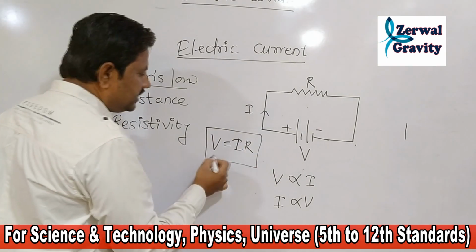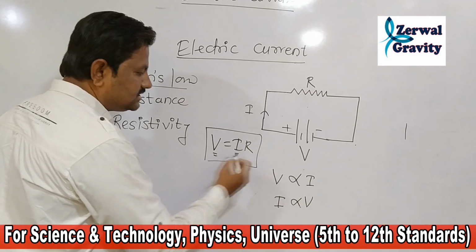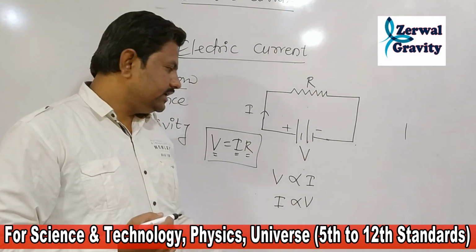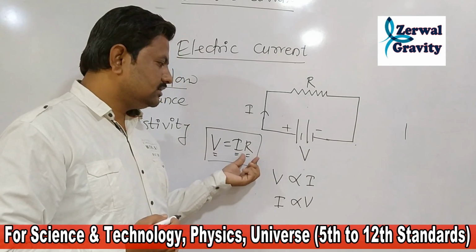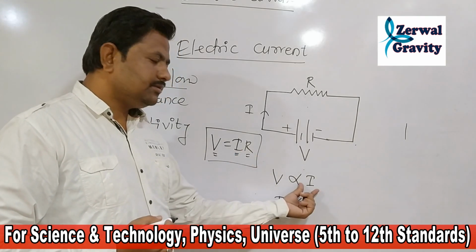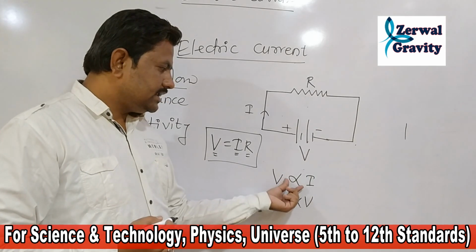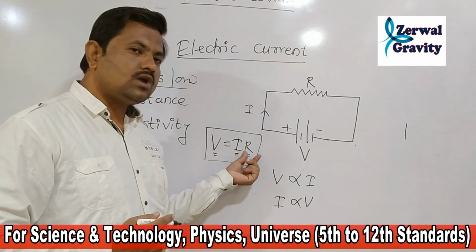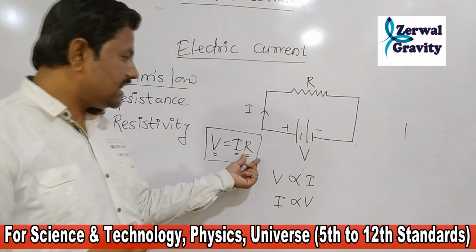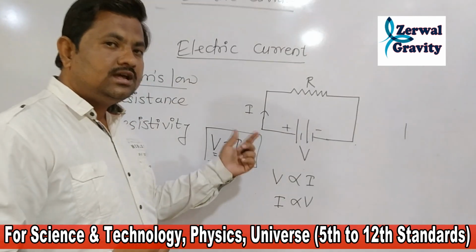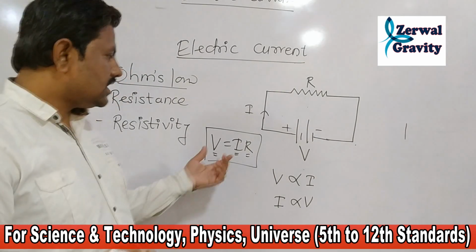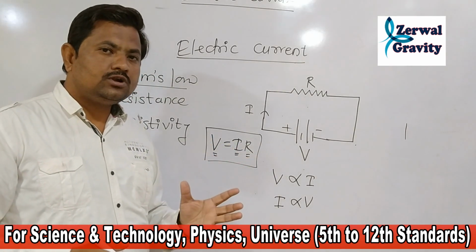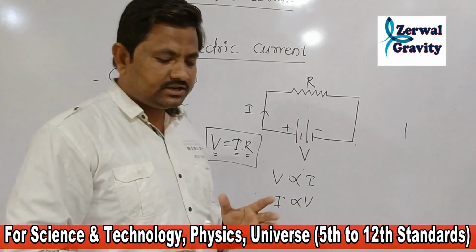Here V is the voltage, I is the current, and R is the resistance, or we can simply call it a constant, because voltage is directly proportional to current. To replace the proportionality sign by an equal to sign, we have to add a constant here, and that constant is R, which is nothing but the resistance. So V is equal to IR is the formula for Ohm's law, and Ohm's law plays an important role in this chapter, that is electricity.